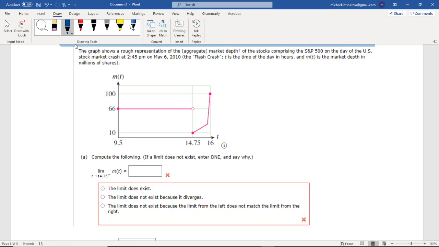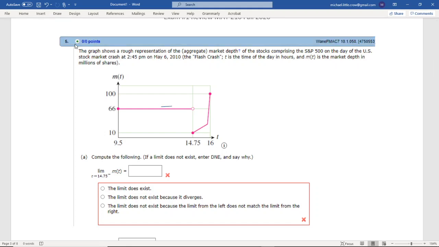So we want to find the limit from the left as we get 1475, and you can read through here, that's actually 2:45 p.m. So from the limit, what's happening here is we're following along the graph. When we get to 2:45, we would say the limit is 66. Okay. And the limit does exist. Yes, it does. So we could check that.